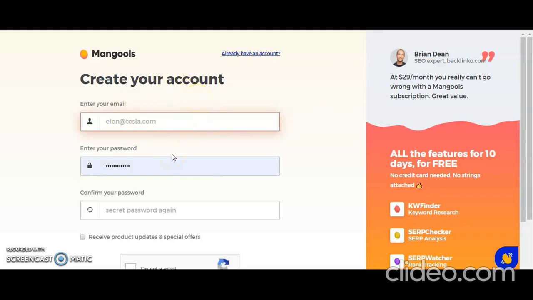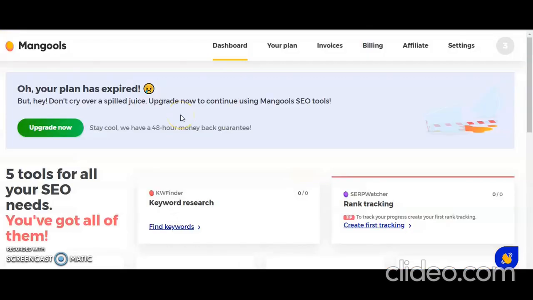That's it. You just need to enter your email and password and complete your second step. You can pause the video, create an account, and come back. After successfully creating an account in Mangols, your dashboard looks like this.